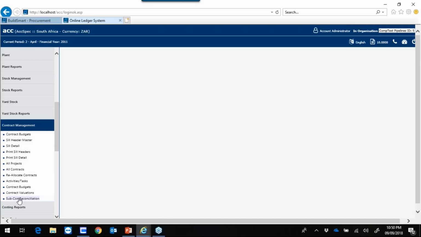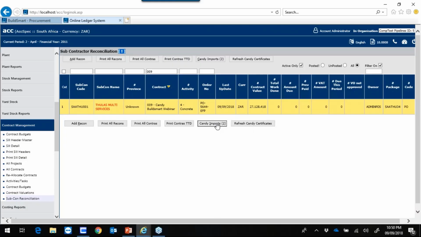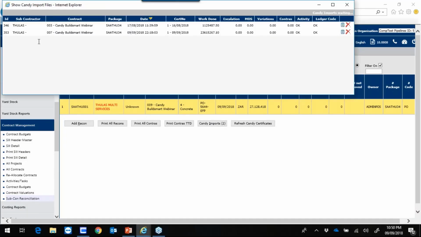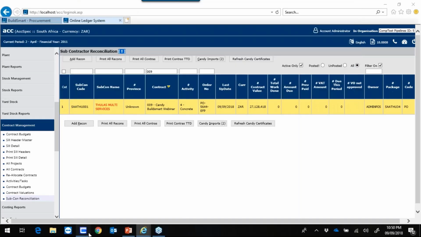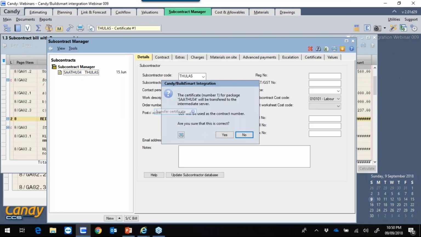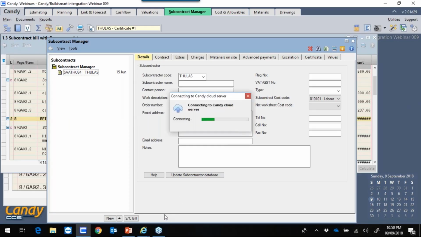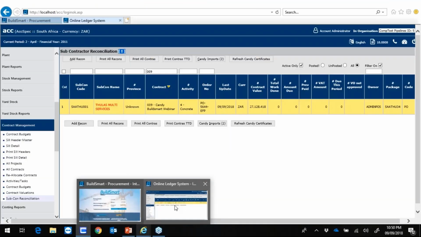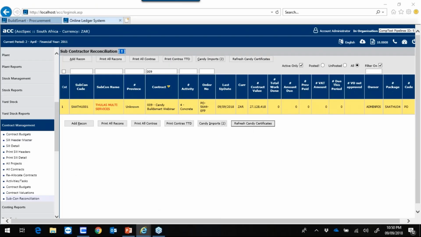I will then go back to subcontract reconciliation, refresh my certificates, and this is not here. I therefore, after reconciliation, need to send the certificate again. I'll go to Candy, right click, transfer certificate, click on yes, click on OK, go back to BuildSmart accounting, refresh my certificates, click on OK. You'll see that there's 3 available now.